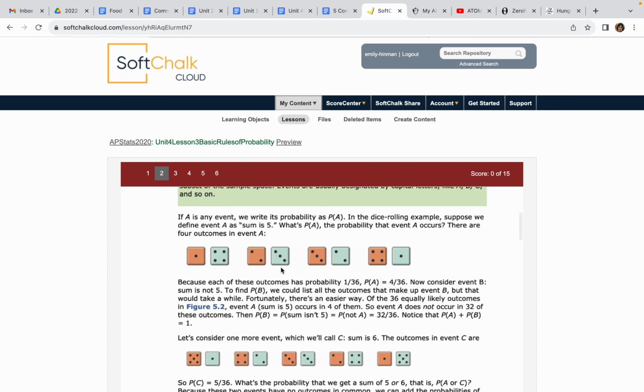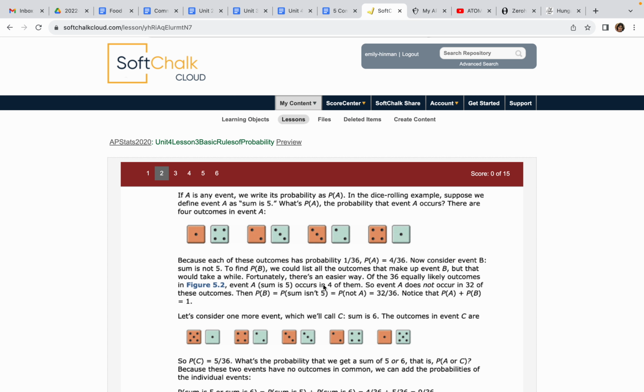That's how we could get 5. Now we have to think about, well, what's the sample space? What are all the possibilities, right? The denominator is all the different things. Well, if I roll 2 dice, I get 36 different things happening, right? And if I said, what's the probability of getting this 5? Well, 4 out of 36, which we can simplify.